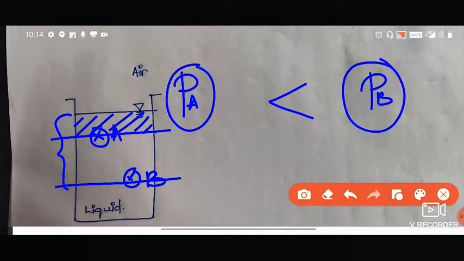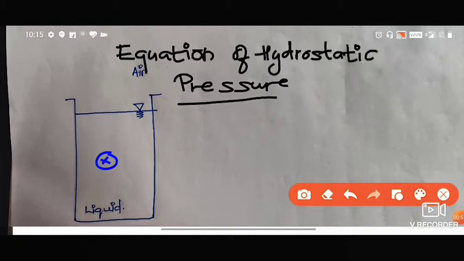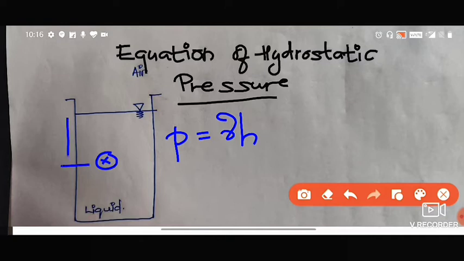Now how to calculate the pressure at point A or pressure at B? How will you calculate it? That's the real question. To answer that question, we have to learn something called the equation of hydrostatic pressure. According to the equation of hydrostatic pressure, for any point, the pressure at that point is equal to gamma times h. h means the height of liquid above that point.